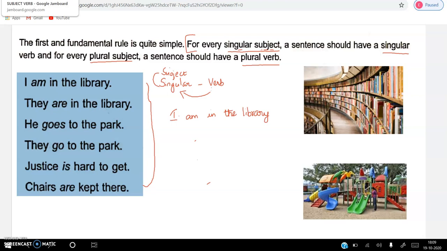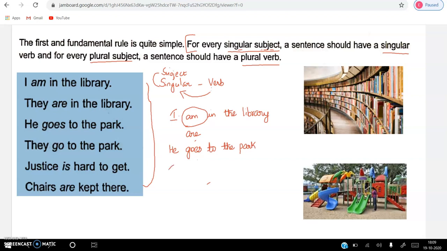They are in the library. The next verb which is used is are. Next, he goes to the park. I have given you a picture of a park and a library over here.